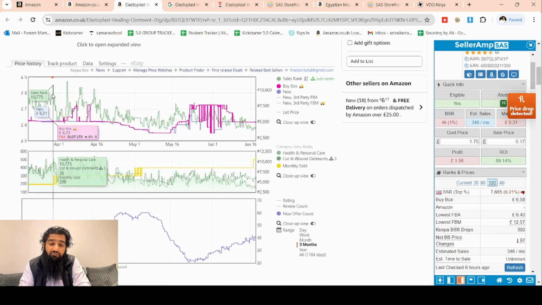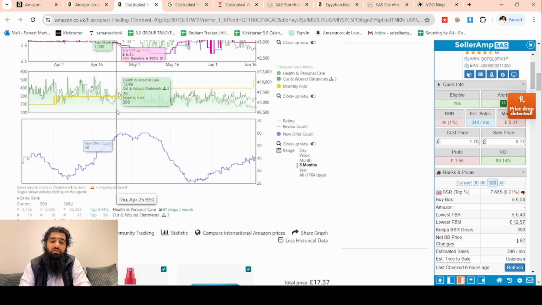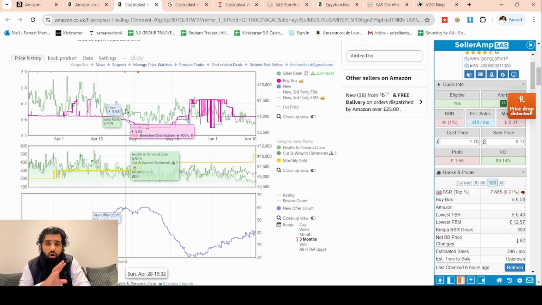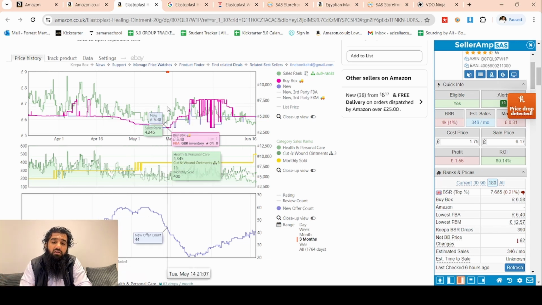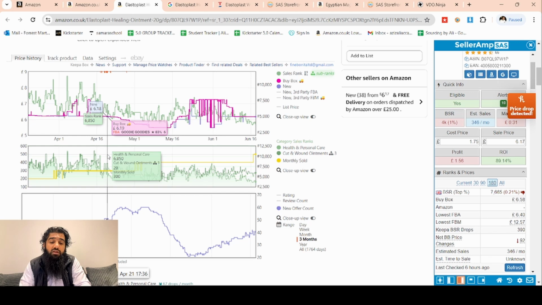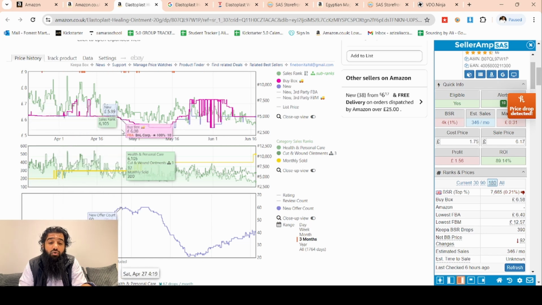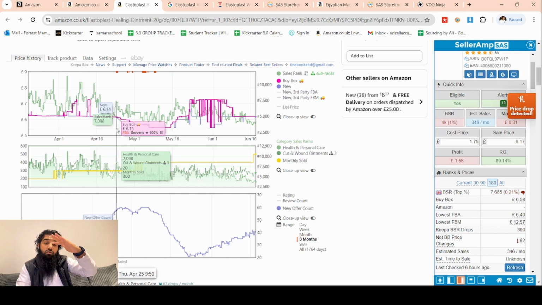Now we can confirm this in depth, in detail, using the second tool, which is Keepa at the bottom here. This is showing a lot of information to us. Out of all of the things that we do with Keepa, one of the most important is seeing this buy box line along with the sellers line in the bottom. So in the bottom, we are seeing the sellers line. We can see the prices were very stable above £6. Even when the number of sellers jumped higher, prices remained around £6.